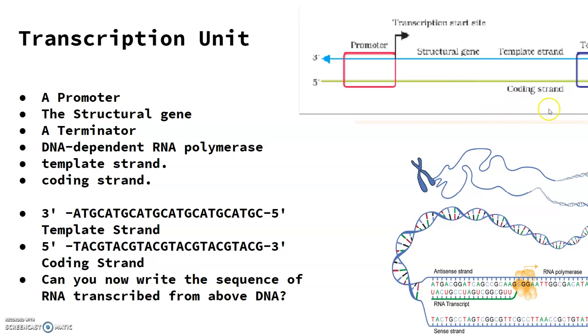Now by switching its position with the terminator, the definition of the coding and the template strand could be reversed. The terminator is located towards the 3' end, downstream of the coding strand, and it defines the end of the process of transcription. There are additional regulatory sequences that may be present further upstream or downstream to the promoter, and that will be explained in gene expression.